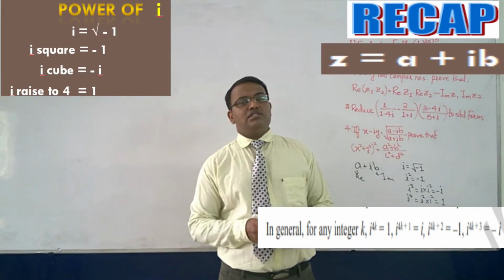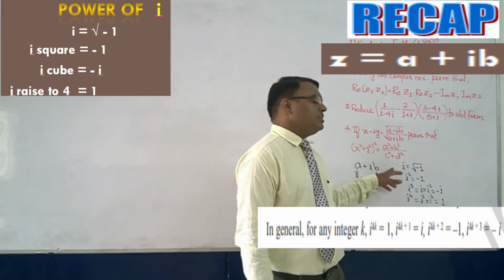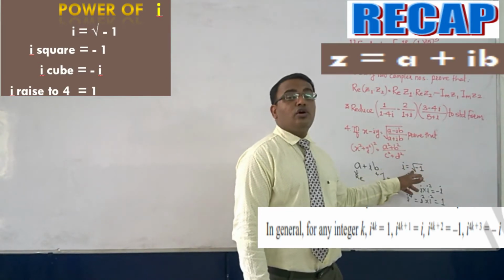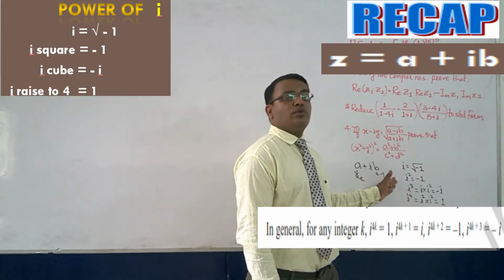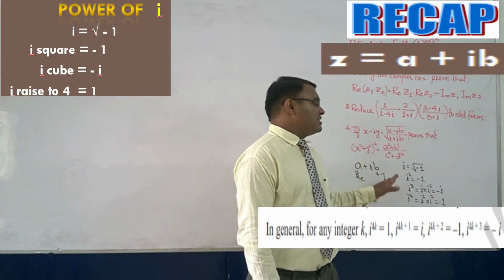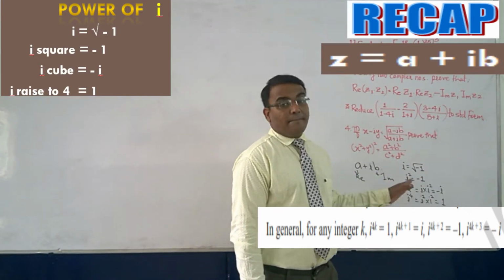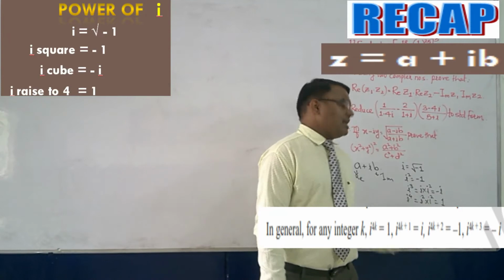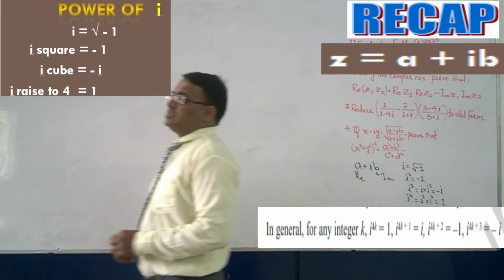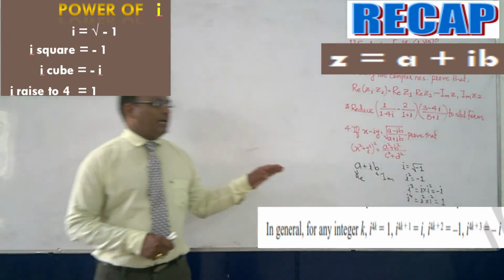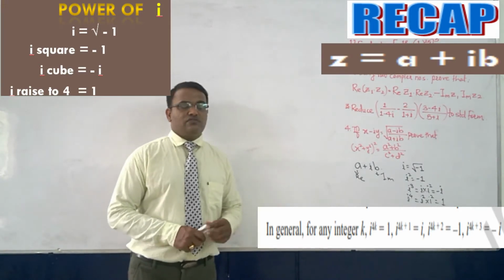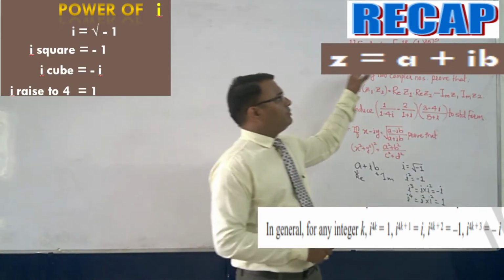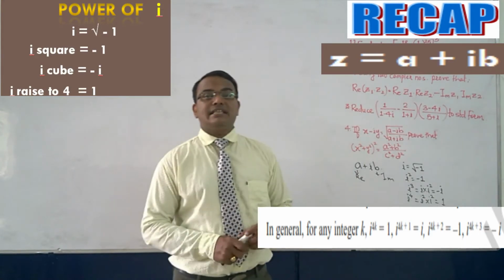So these four things we have to keep in mind. If it is only i, then it is root minus 1. If it is i square, then it is minus 1. If it is i cube, then it is minus i. And if it is i raised to 4, at that time it is 1. If you keep these four values in mind, we will easily be able to solve this whole kind of sums.